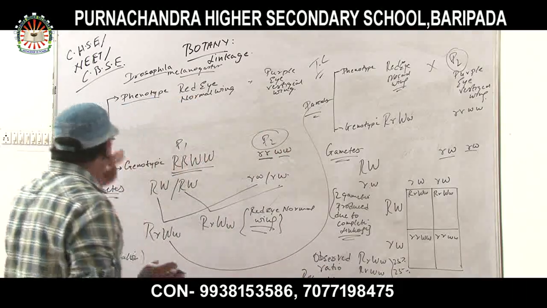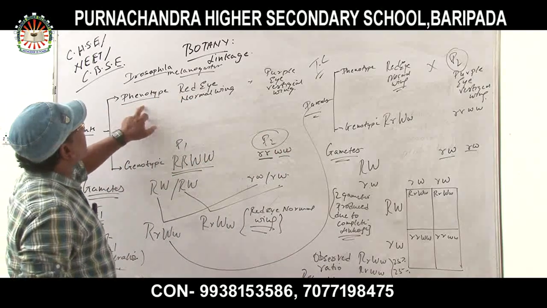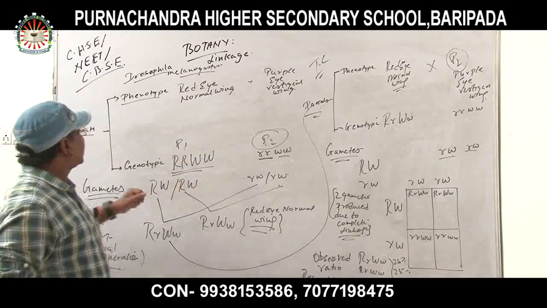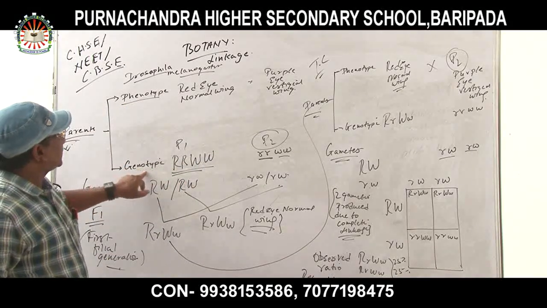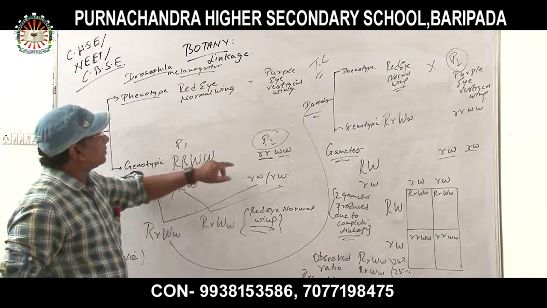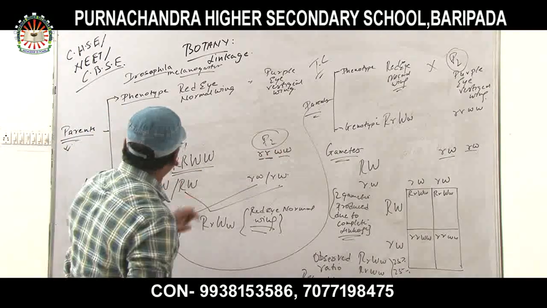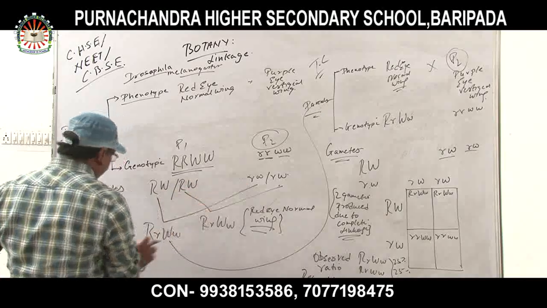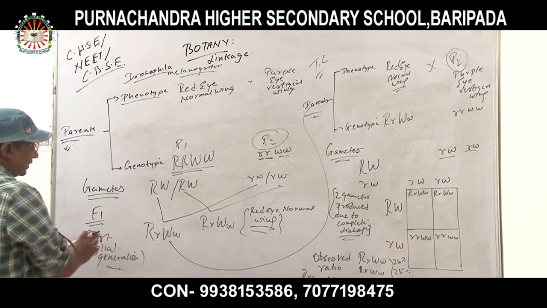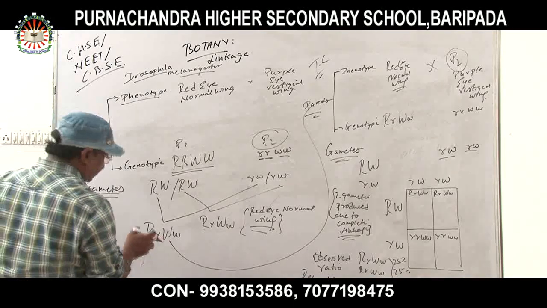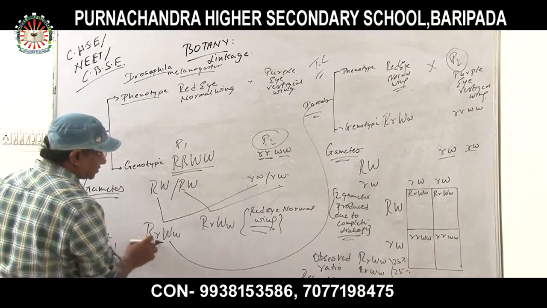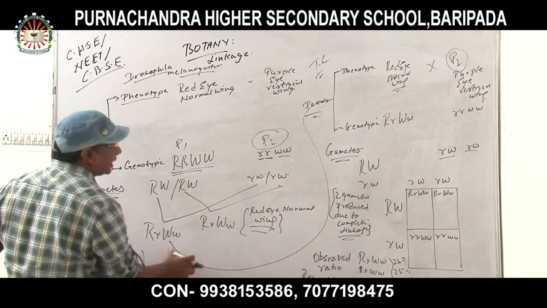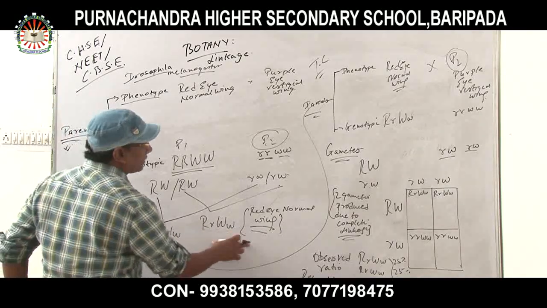Again, I am explaining you variants. First, you have to say phenotype: red eye normal wing, crossed with purple eye vestigial wing, and the genotypes: capital R, capital W, and small r, small w, small w. The gametes: capital R, capital W. So, after crossing in F1 hybrid, the observed genotypes are capital R, small r, capital W, small w, capital R, small r, capital W, small w. All are red eye normal wing.